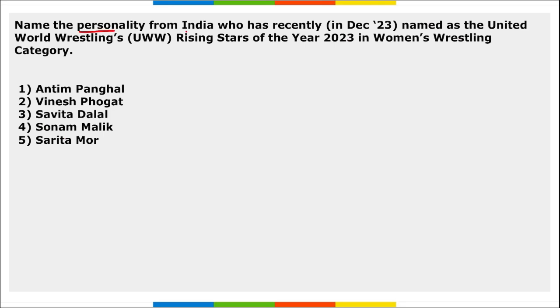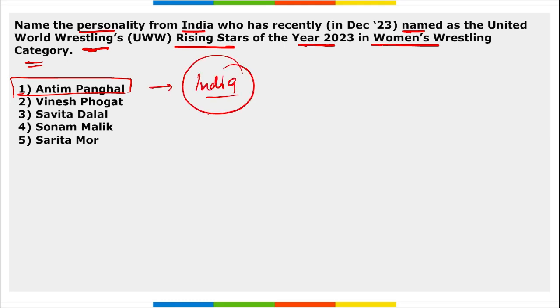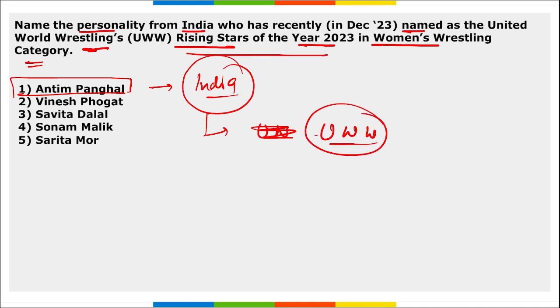Next, name the personality from India who has recently been named the United World Wrestling Rising Star of the Year 2023 in the Women's Wrestling category. And she is Antim Panghal. Right? I repeat, Antim Panghal. She is from India and she has been named United World Wrestling's Rising Star of the Year 2023. The question will be asked that who has been named United World Wrestling's Rising Star of the Year in the Women's Wrestling category? Antim Panghal. Correct? Take a note of this.